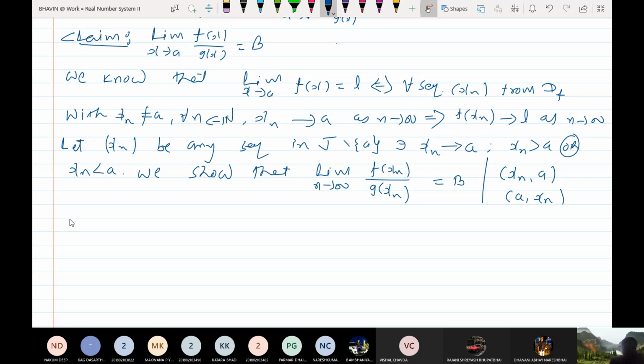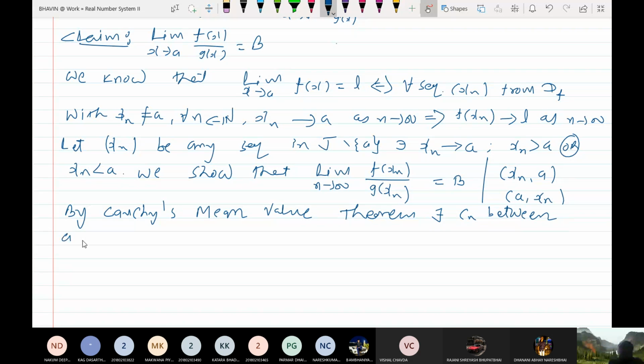So by Cauchy's mean value theorem, there exists Cn corresponding to each xn. You can find Cn between